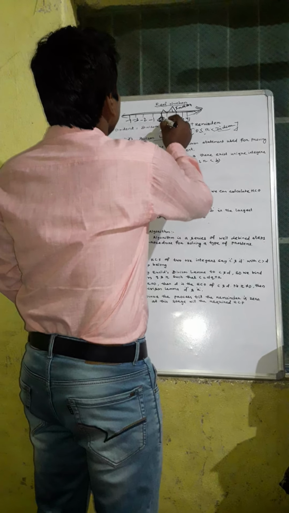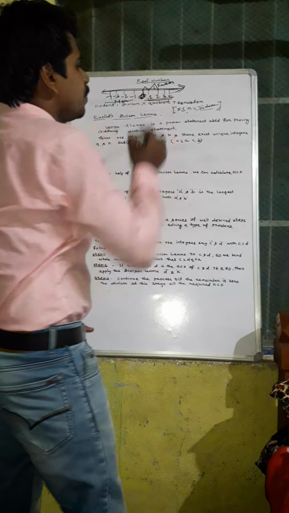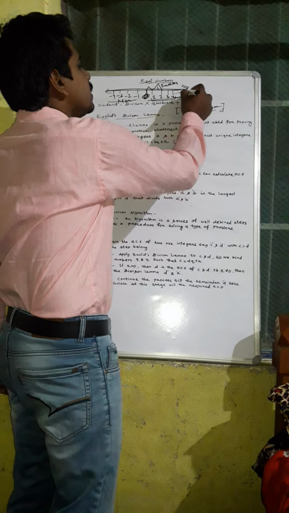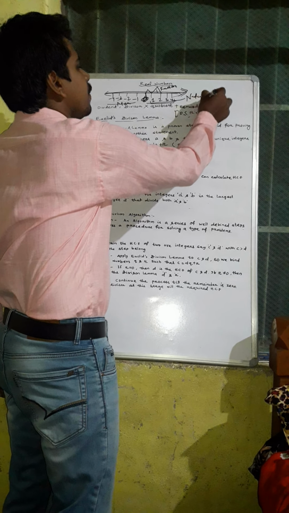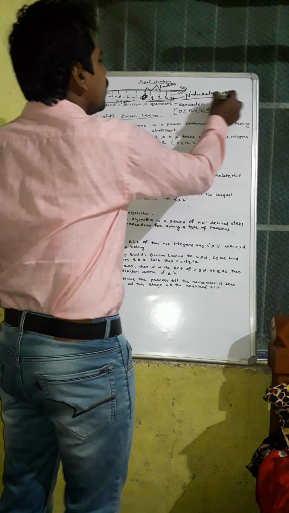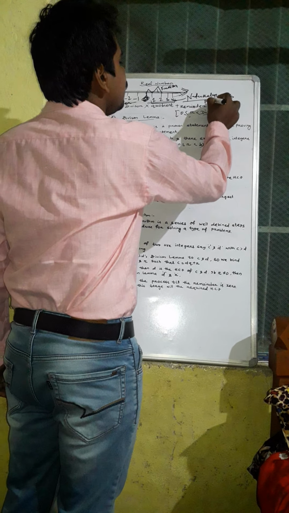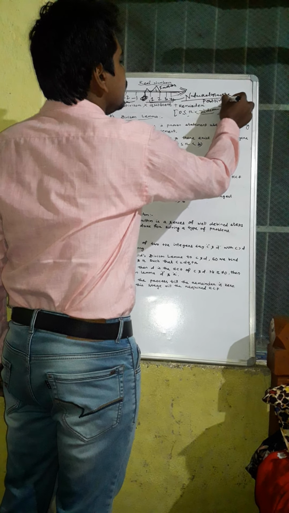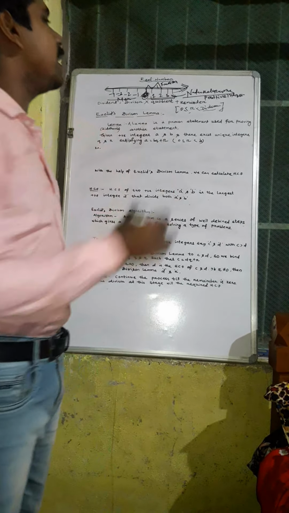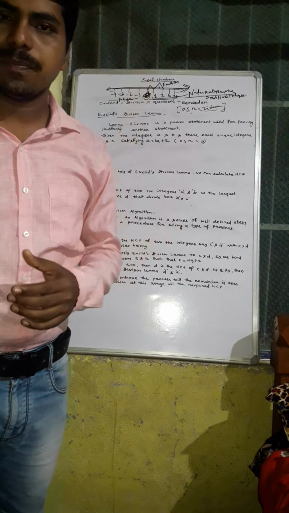Here we have the negative integers and here the positive integers, also known as the natural numbers. If you add 0, then it is the whole number.